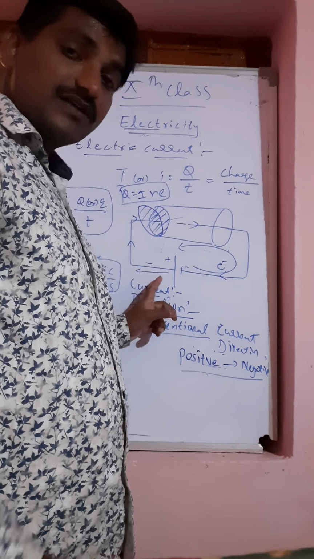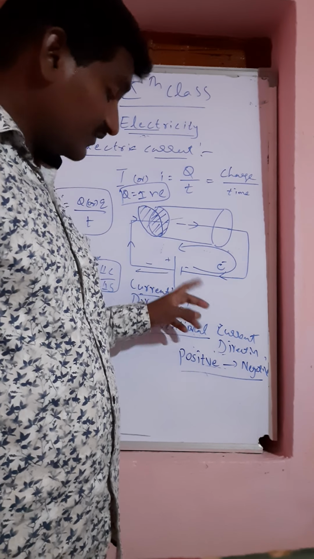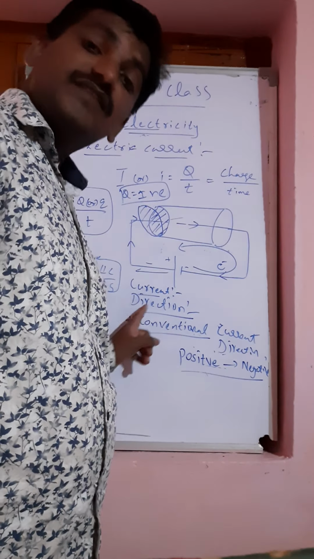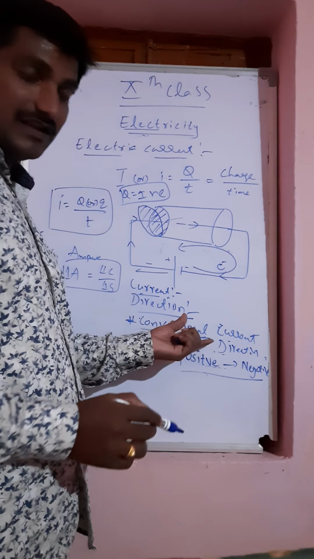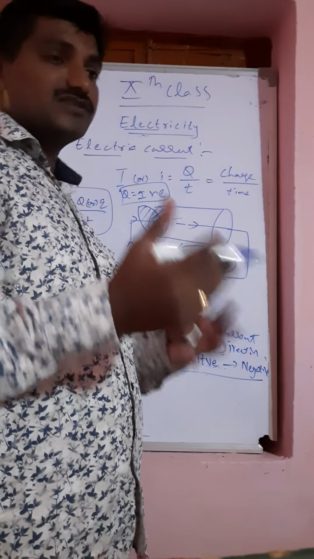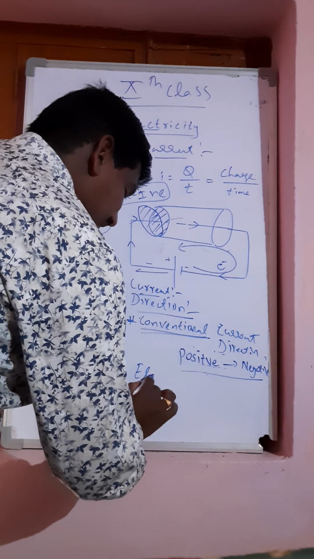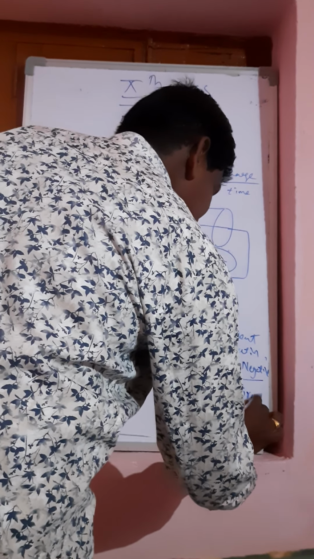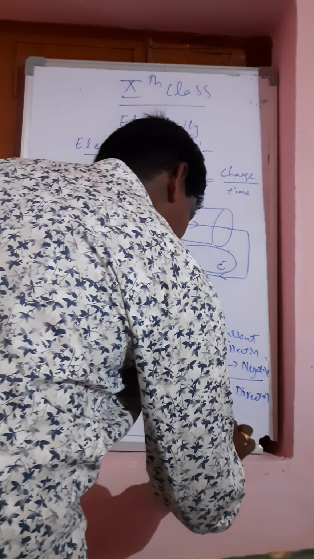But with respect to the flow of electrons from negative to positive, we say electric current is moving from positive to negative. That's why this electric current is described with respect to electrons. If there is electron flow, there is current flow. That is why the word conventional is used. Conventional current direction is positive to negative. The other one is called electron current direction, which is negative to positive.